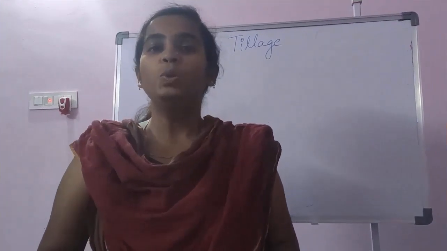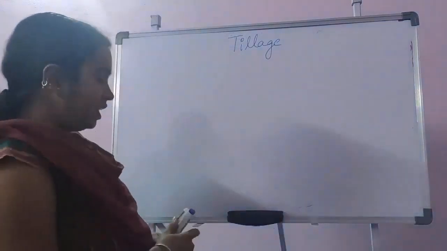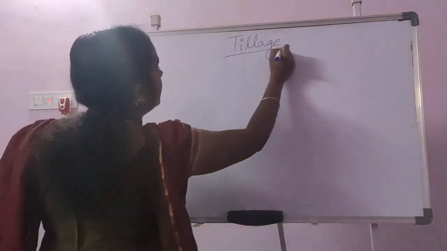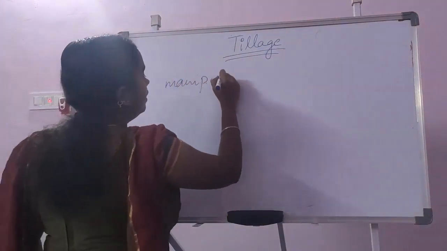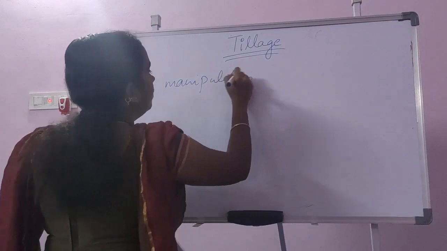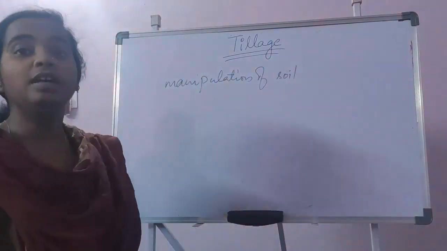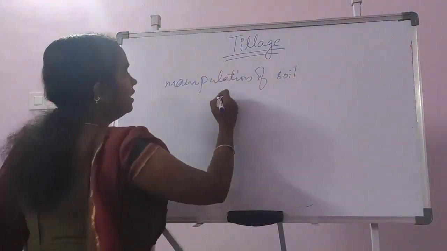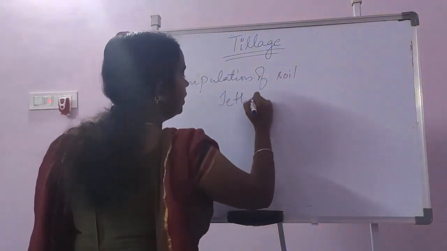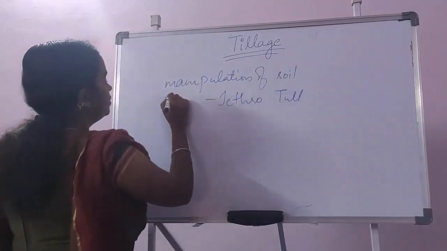Hi everyone. Today we will start with a new chapter, tillage. Tillage means the manipulation of the soil, and preparation of the soil for seedbed preparation. Here, we consider Jethro Tull as the father of tillage.